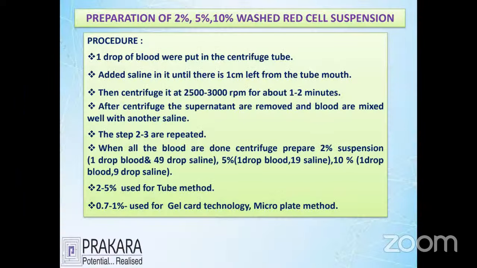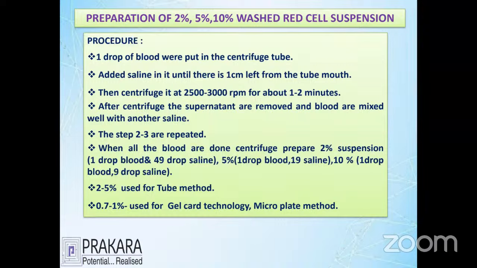Before we go for performing the investigation of any blood group in the tube method, we should do cell washing preparation. Cell washing means we remove the unwanted protein complexes from the cell surfaces. That's why we do the process of 2%, 5%, 10% cell washing. Here I'm giving an example of how cell washing is done.